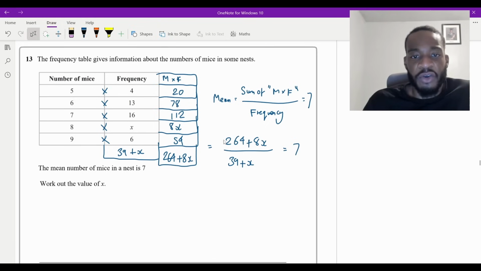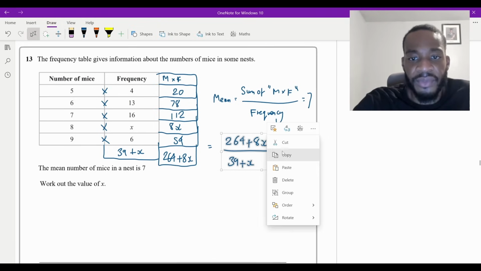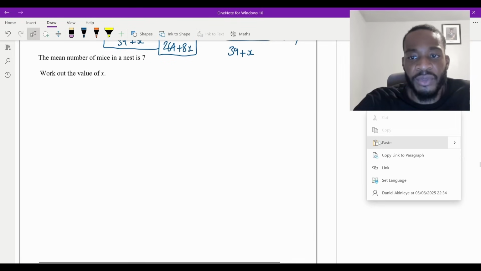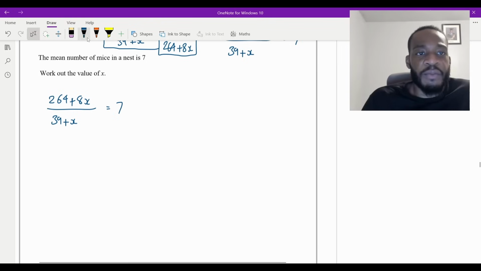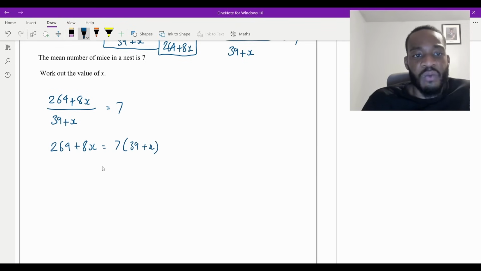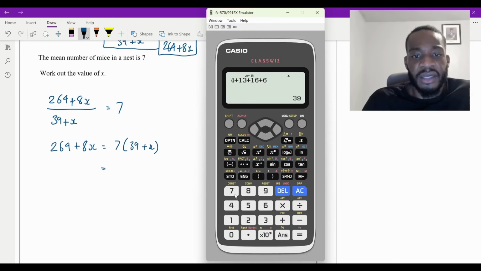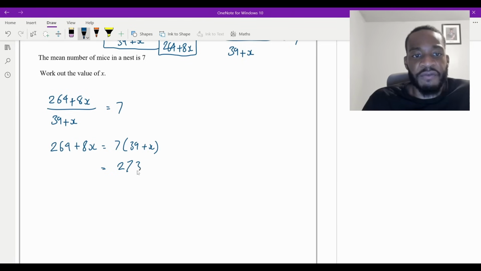So what I'm going to do is grab this and put this here, so there's more room. Okay, now what do I do to solve this? So I'm going to firstly multiply the denominator. So it's going to be 264 plus 8x is equal to 7 times 39 plus x. And what is that equal to? Expand that bracket. What is 7 times 39? 7 times 39 is equal to 273. So 273 plus 7x on the right, and then 264 plus 8x on the left, right?